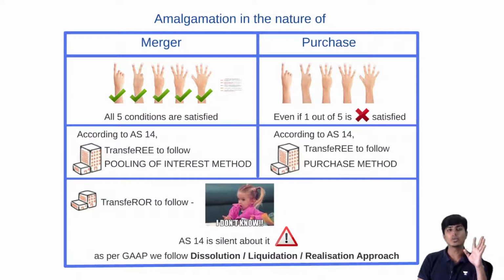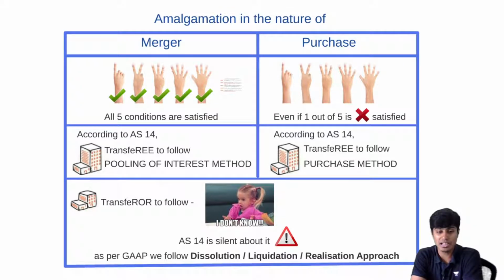The same thing is done here also, but there we prepare the partners' capital account. Here we will prepare the shareholders' account to do the same. Otherwise, this and that are the same. No difference. Got it, guys? I hope you all understood. That's with regard to how to treat amalgamation in the nature of merger and purchase separately.